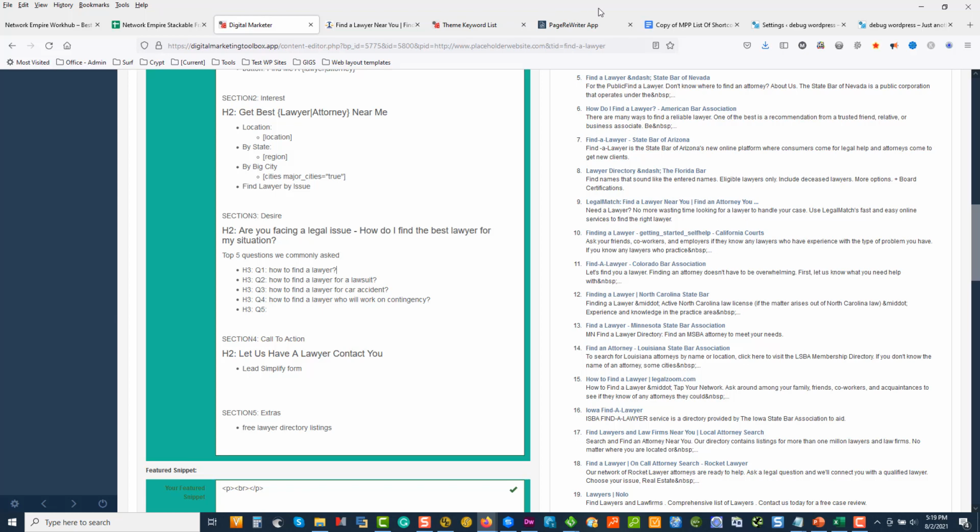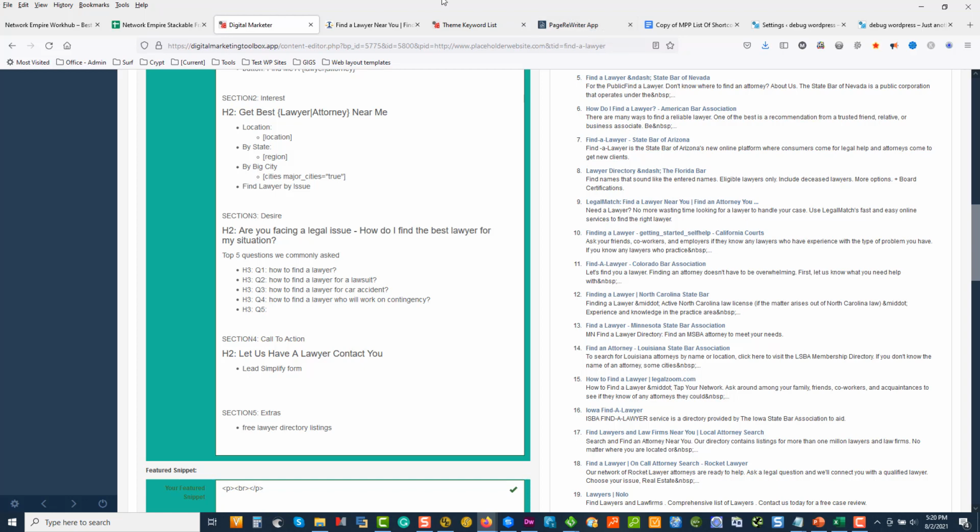Now we just got to go use things like Page Rewriter, Magic Page shortcodes, and our creativity to build a great page that can actually give the guys the results that they want. Because remember, if you build a website, you may as well build it like an app where there's functionality built into it that can connect people. And that's where Lead Simplify comes in, and it makes it nice and easy for us to help people connect with lawyers in particular types of industries.